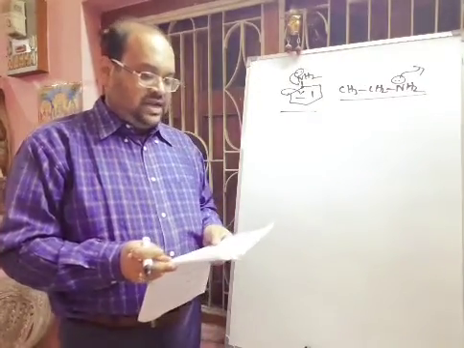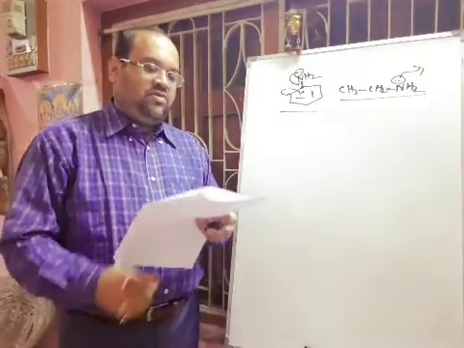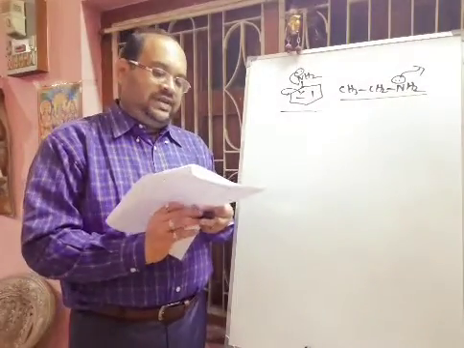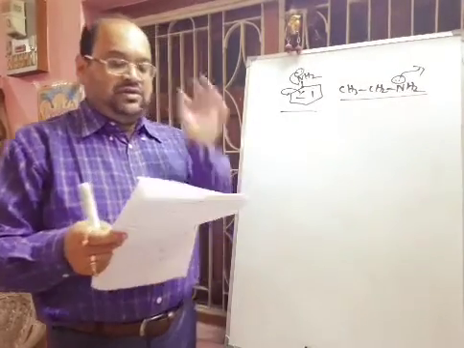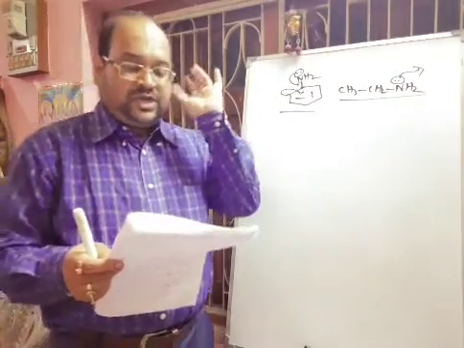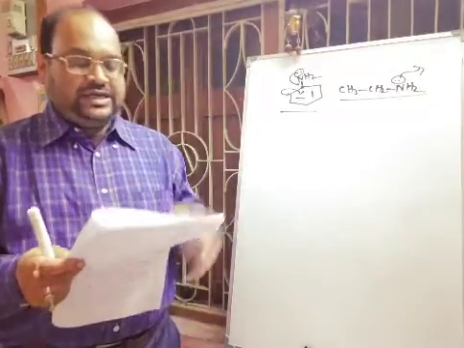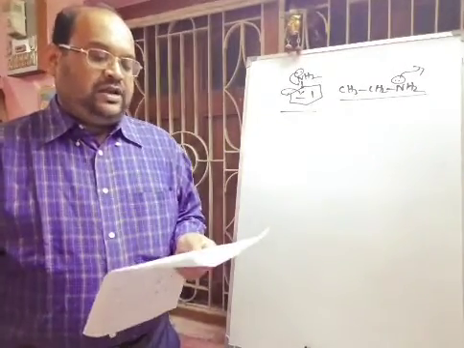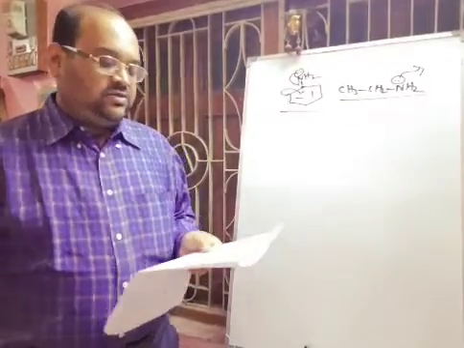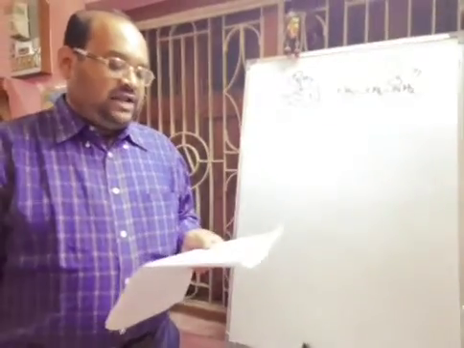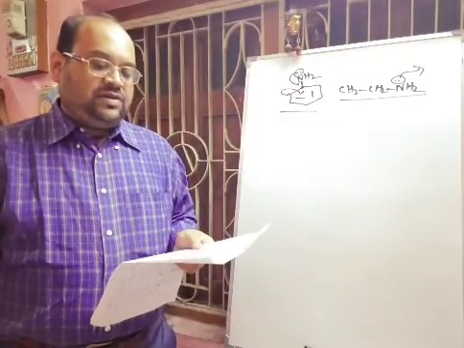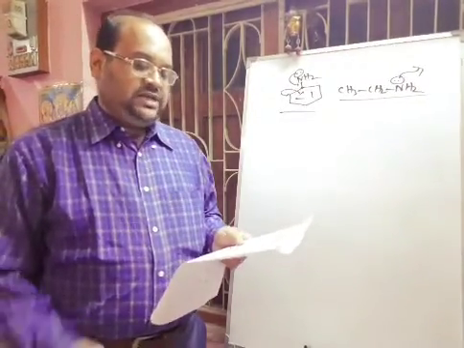So the answer will be B. The other options: aromatic diazonium compounds are more stable than aliphatic diazonium compounds. This is correct. Aromatic diazonium compounds are stable at 0 to 5 degrees centigrade, and at higher or room temperature they will dissociate. And option D: aromatic compounds undergo electrophilic substitution reaction. It is also correct.